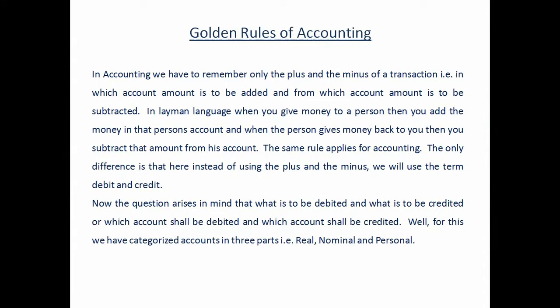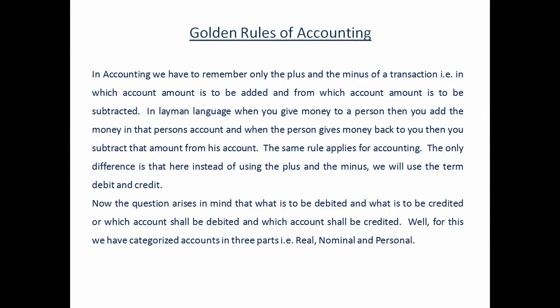In accounting, we have to remember only the plus and the minus of a transaction. That is, in which account amount is to be added and from which account amount is to be subtracted. In layman language, when you give money to a person, you add money in that person's account, and when that person gives money back to you, then you subtract the amount from his account. This concept applies to accounting, but in accounting, instead of plus minus, we use the term debit and credit. So it seems very easy in which account amount is to be added and from which account amount is to be subtracted, but it seems a bit confusing which account is to be debited or which account is to be credited.